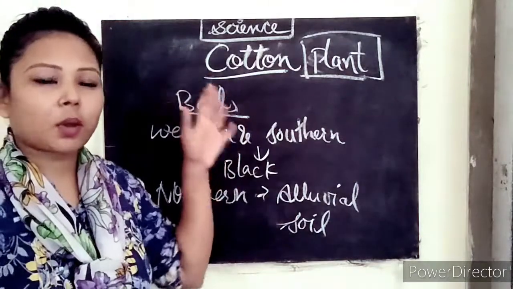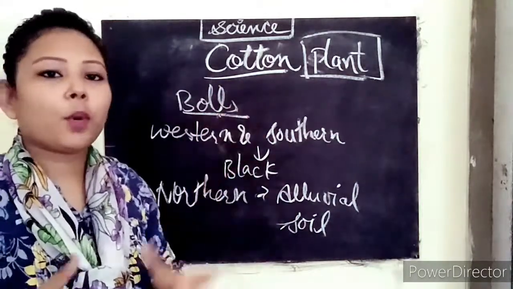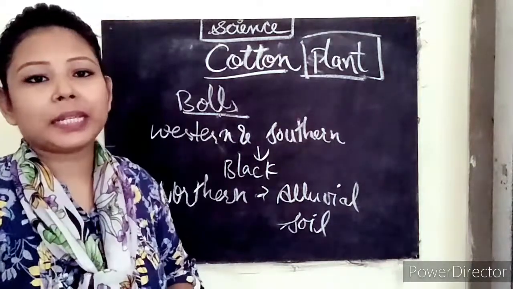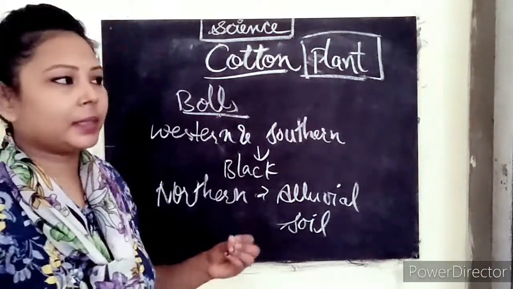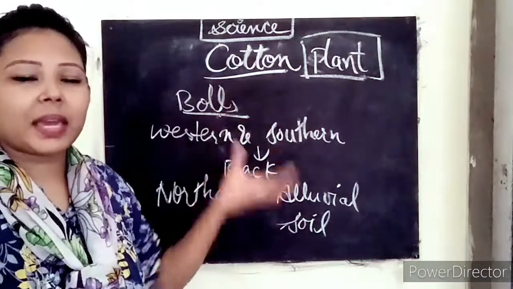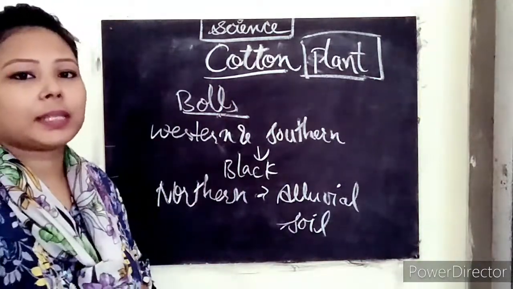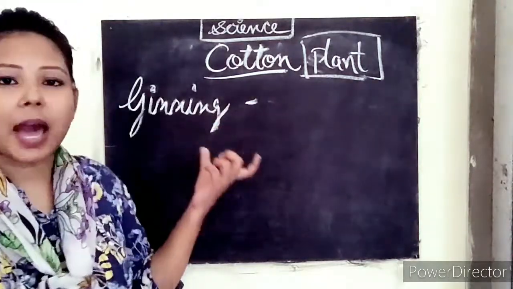Okay, so this cotton plant needs moist soil with water holding capacity. Okay, and now it's time to make a fabric from this cotton plant. So the first thing we have is ginning.